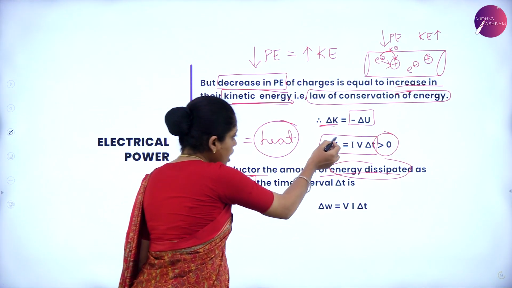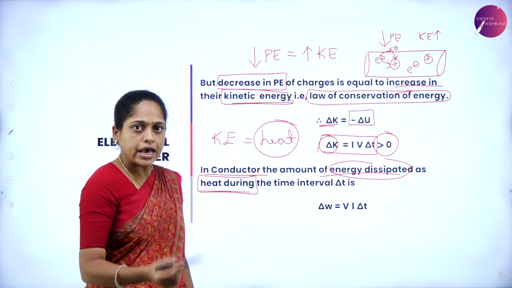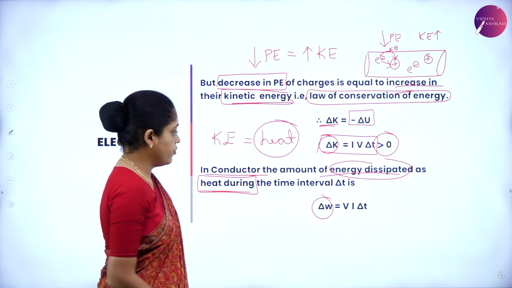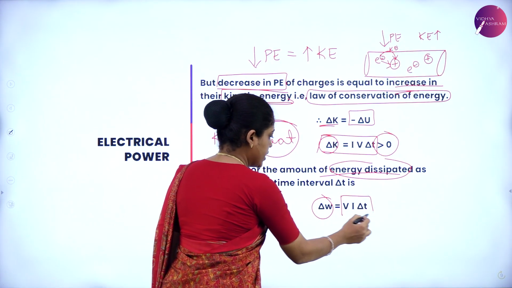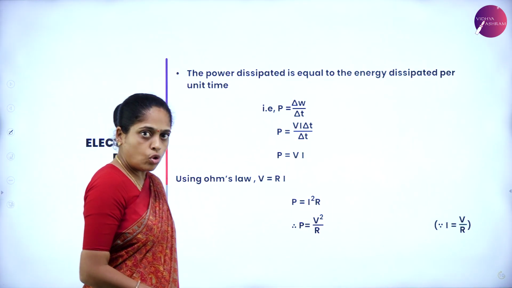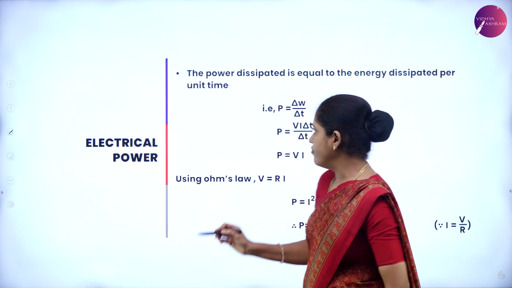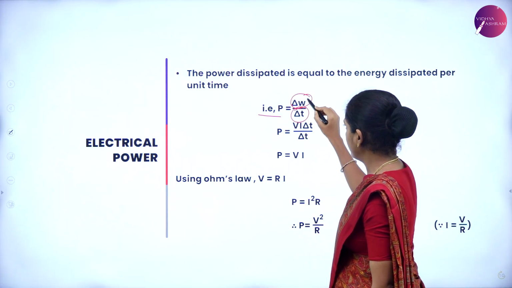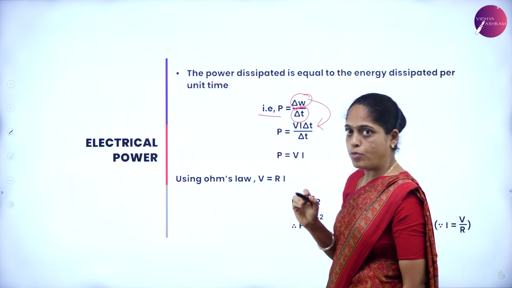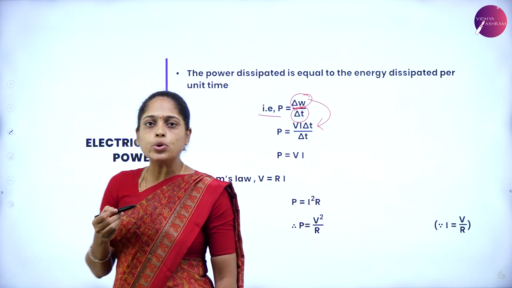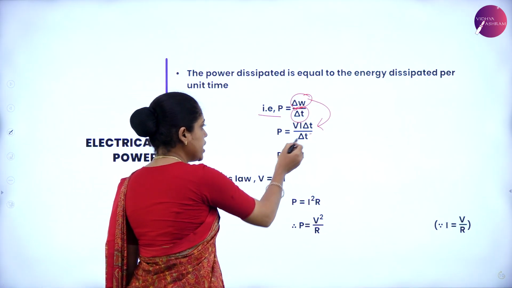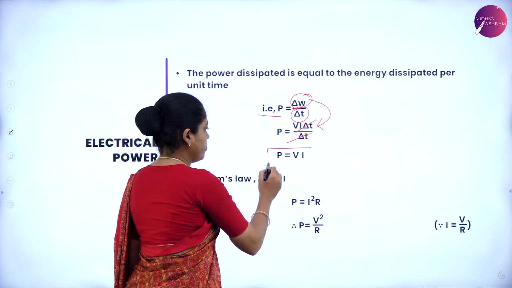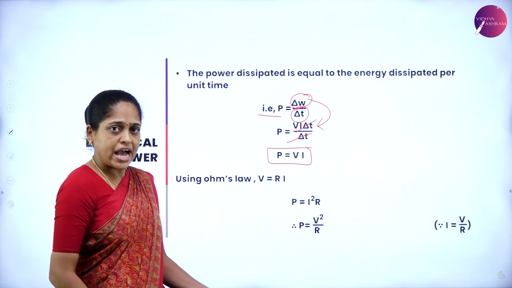Hence, delta K, that is the increase in kinetic energy, is equal to work done. Work done is equal to VI delta T. And we know the definition of power. Power is equal to the rate of doing work. Work is given by potential times current into delta T, where delta T gets cancelled, and we have the expression for the power loss, that is VI.